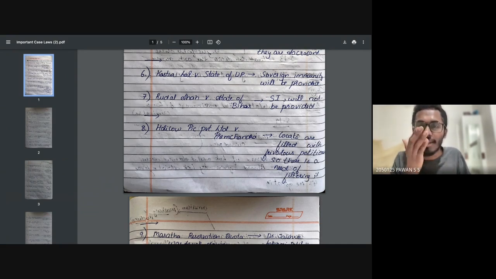On the basis of Articles 32 and 226, people are going to the Supreme Court and High Courts and constantly filing cases. If the courts only hear PILs, then the entire time will go in that. So they're saying over here that you need to filter them out.